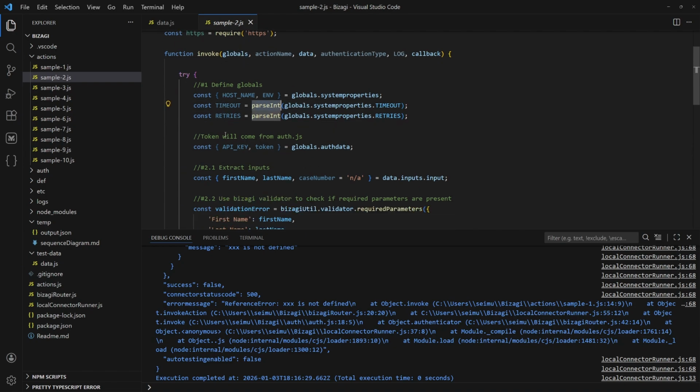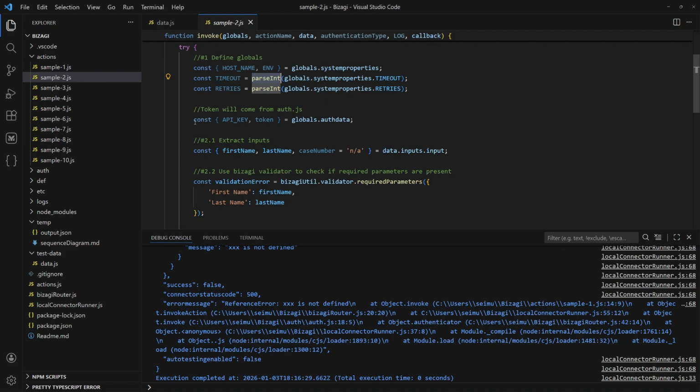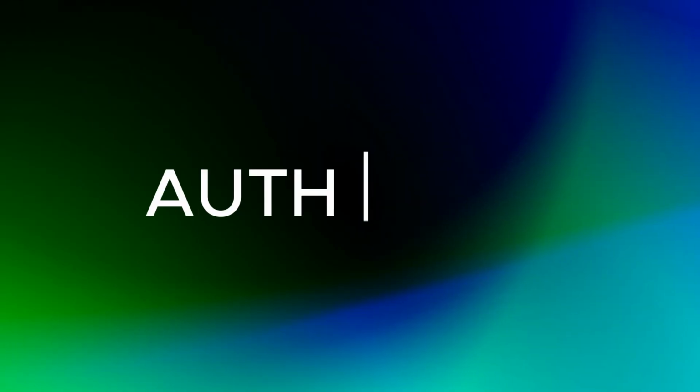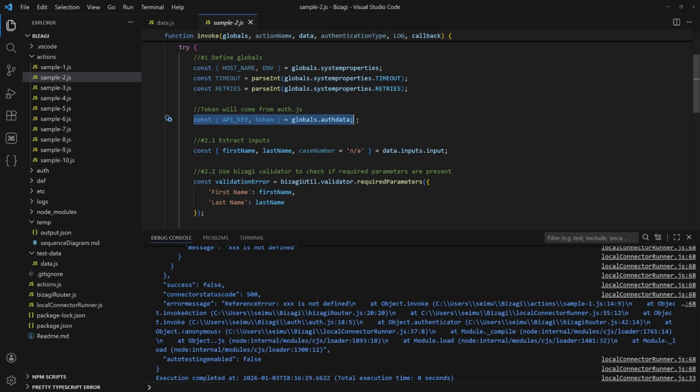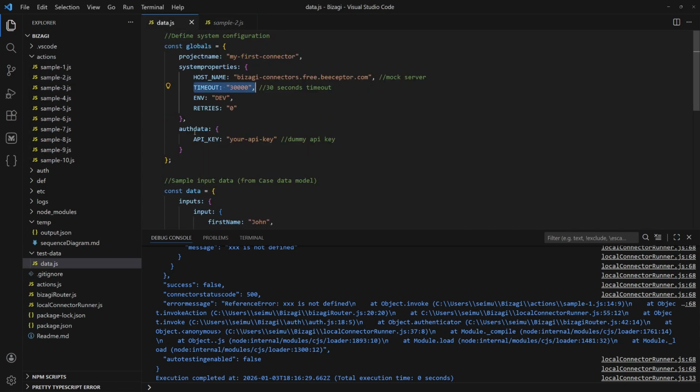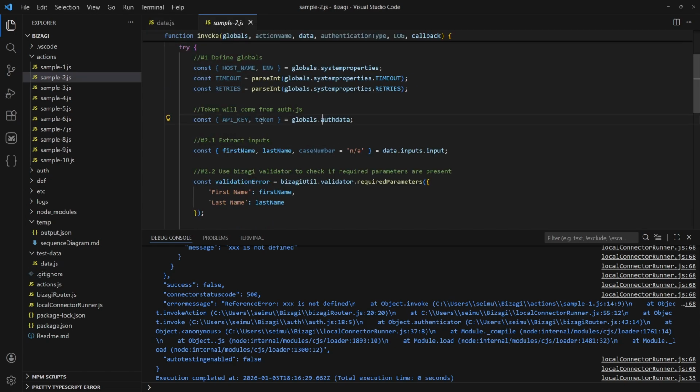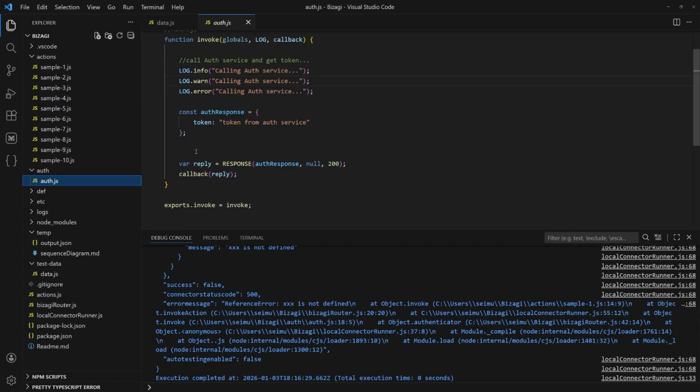So when needed, you must explicitly parse them into integers or any other data types. After that, I am extracting any authentication-related parameters as API key or token in this example. Token we will receive not from the system configuration, but from the auth.js implementation.